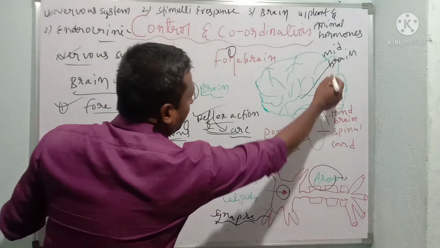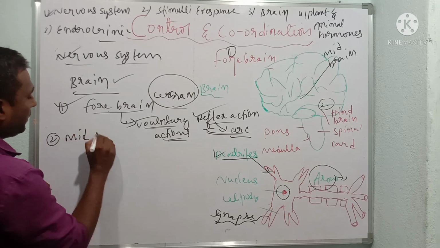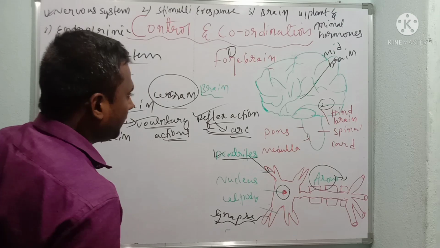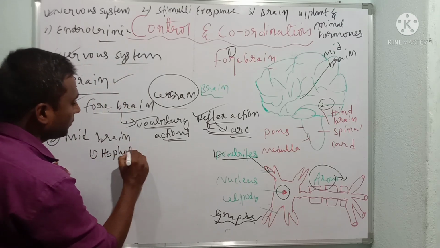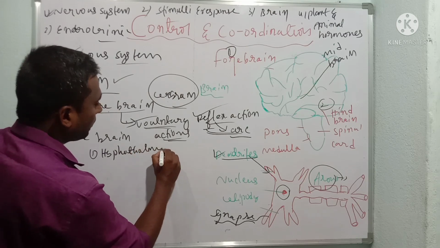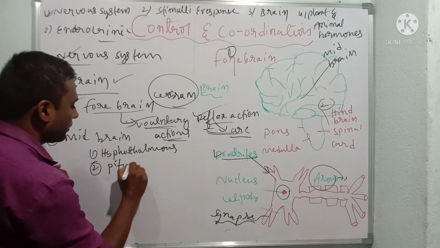Now I come to the midbrain. What does the midbrain consist of, children? Two important things. The first one is the hypothalamus, and the second one is the pituitary gland.